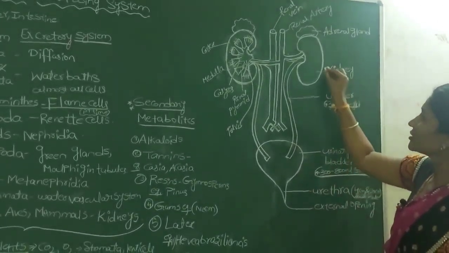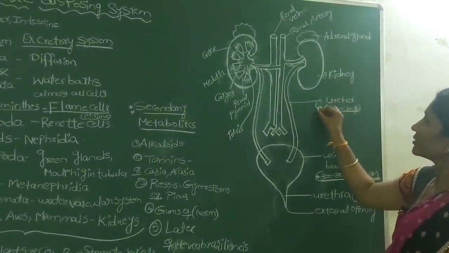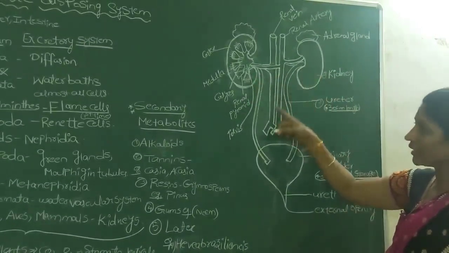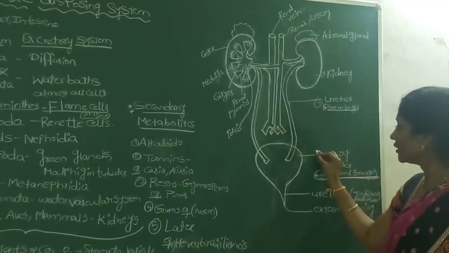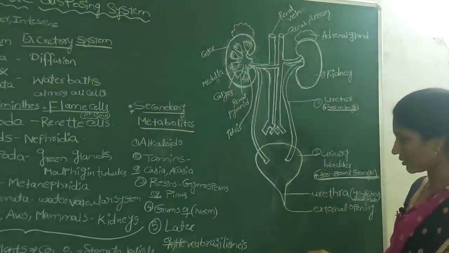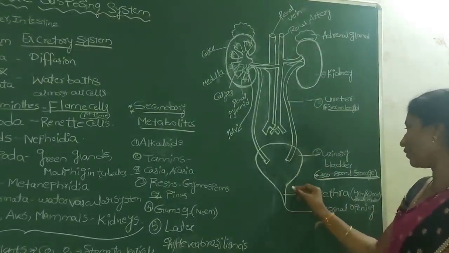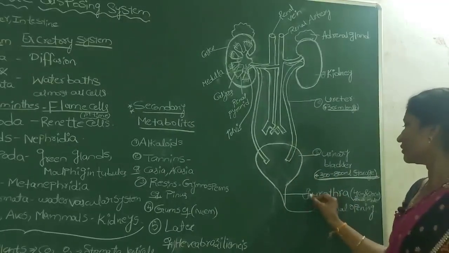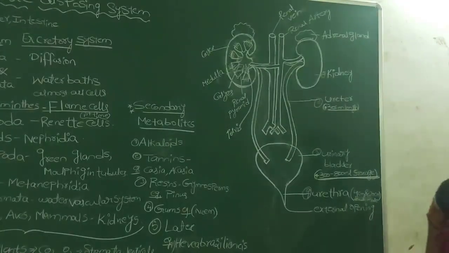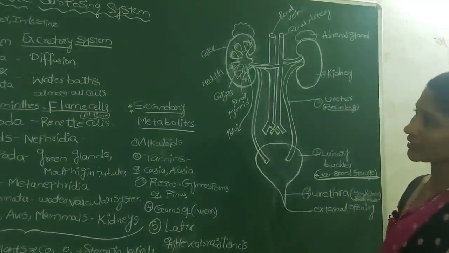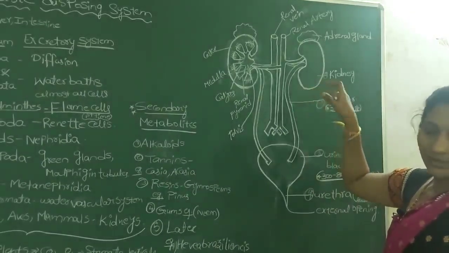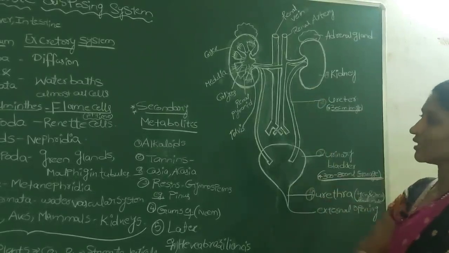So our excretory system mainly contains 4 parts: a pair of kidneys, meaning the right kidney and left kidney; a pair of ureters; the urinary bladder, a pear-shaped, sac-like structure; and a narrow outlet known as the urethra. These are the 4 main parts of our human excretory system. I already told you the different parts. Now we will see the main part of the excretory system.